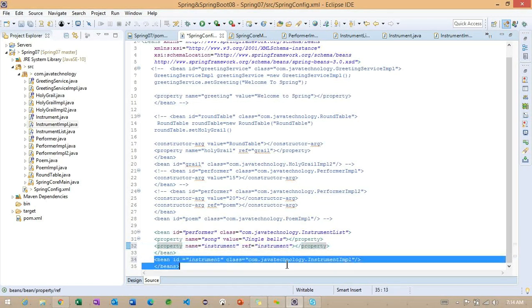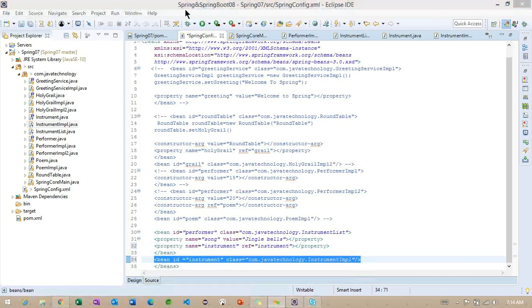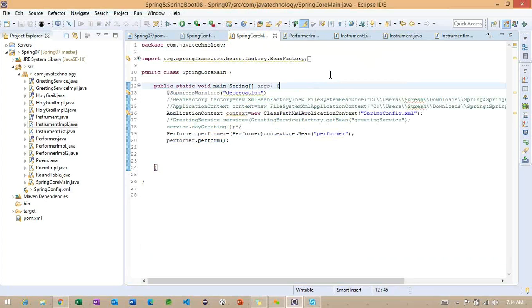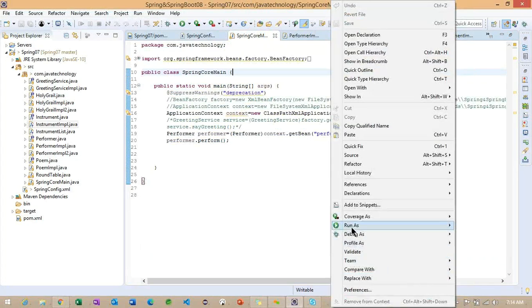So we need to make a reference here, and whenever we are making a reference, we need to specify which class object we need to create. So these are the two things we need to identify in the particular configuration class. Okay, go back to this particular main method.